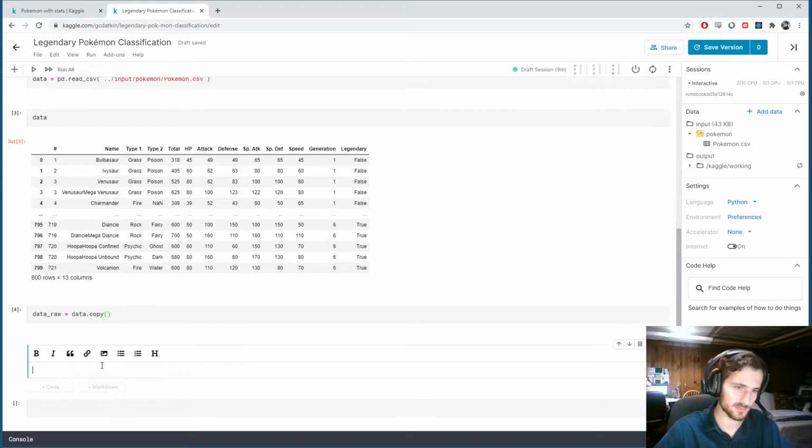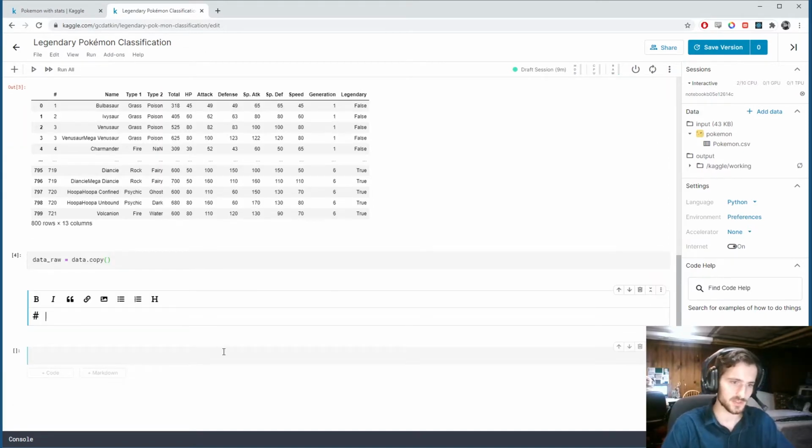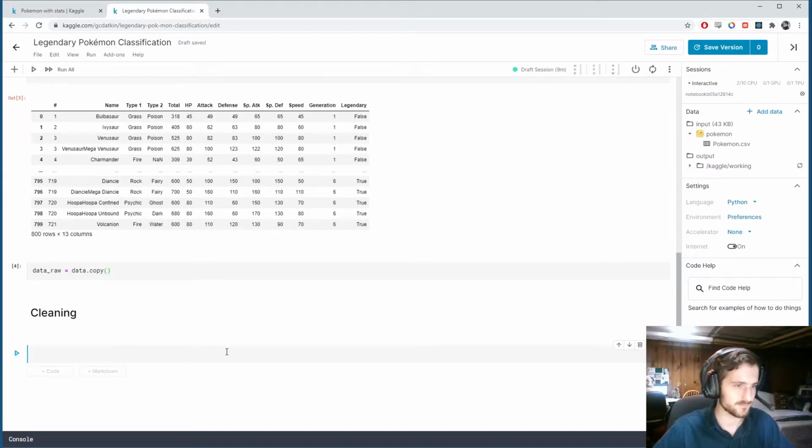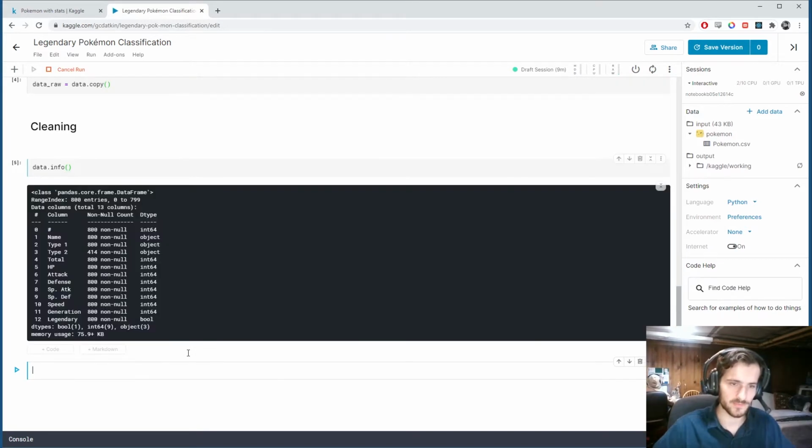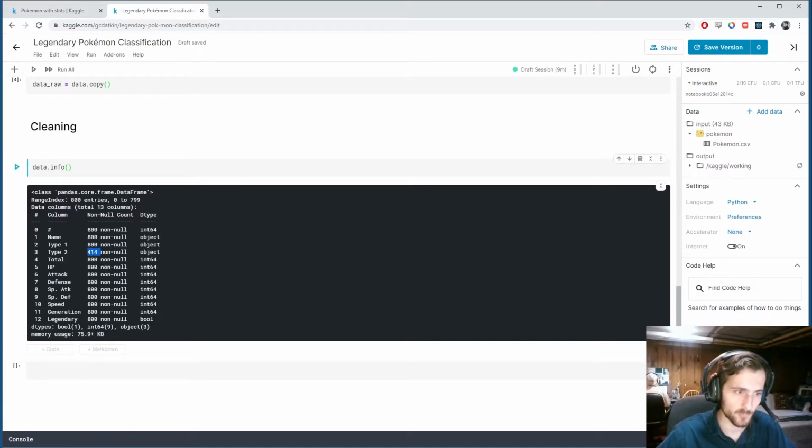So let's start pre-processing. Actually, we'll do cleaning. And let's just take a look at some of the preliminary info, just confirming what we saw before. And it looks like there's only one column with null values. There's three object columns, so non-numeric, and a Boolean column, which you could also think of as non-numeric, but it's very simple to turn into numeric.